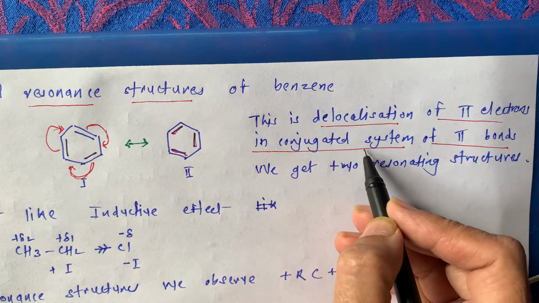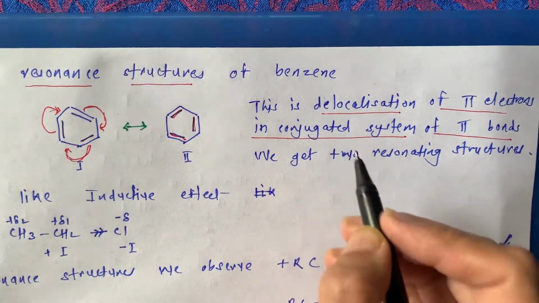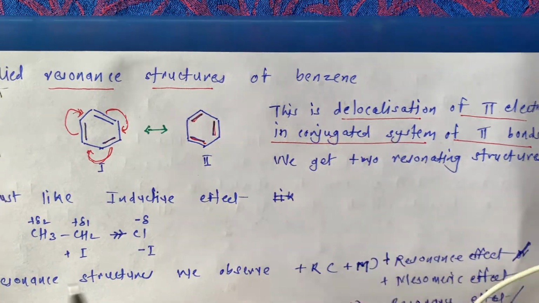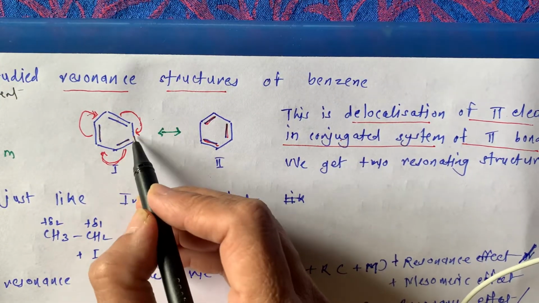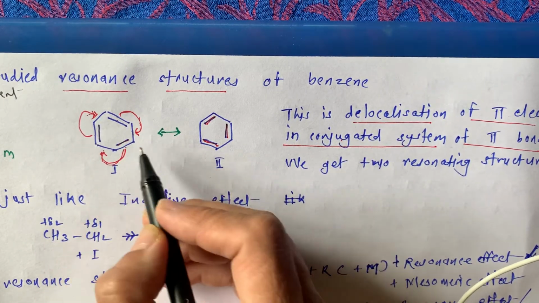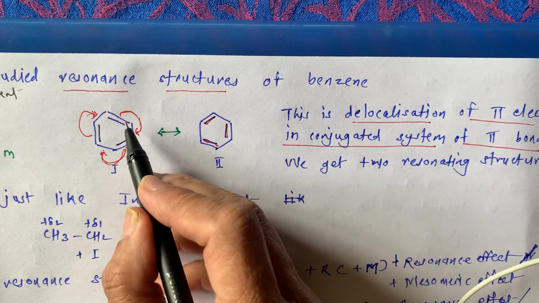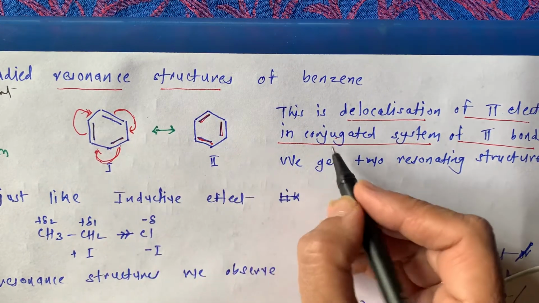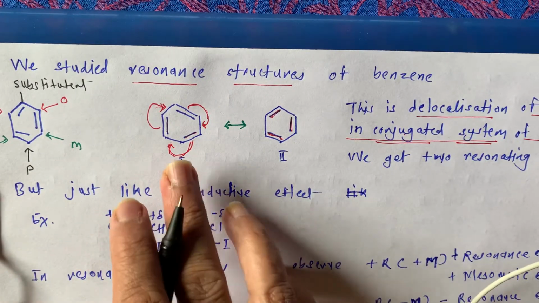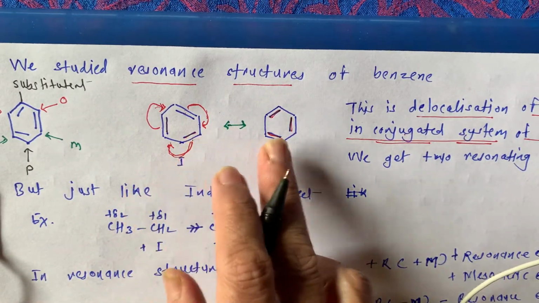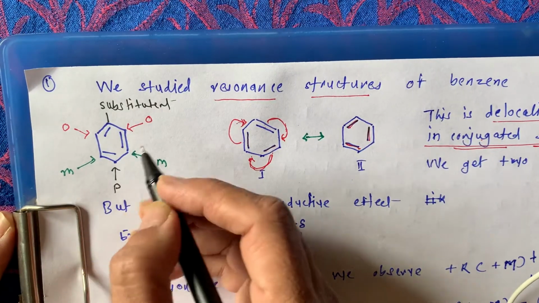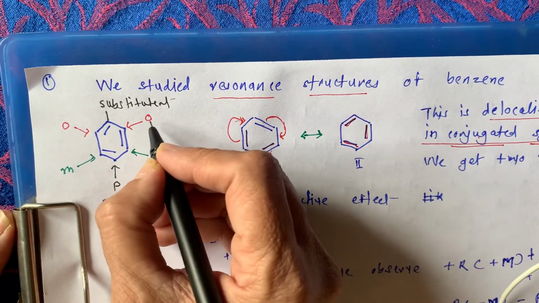What do you mean by a conjugated system? When there are alternate double bonds and single bonds, that system is known as a conjugated system. This is a double bond, then a single bond, then again a double bond, single bond, double bond, single bond. All these are alternate double and single bonds, so this is known as a conjugated system, and we are getting these two resonating structures.